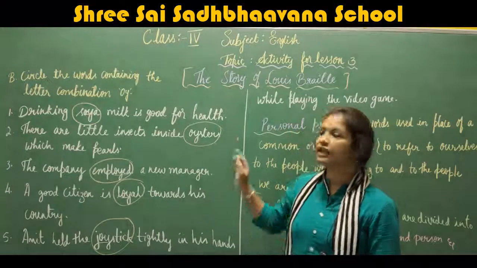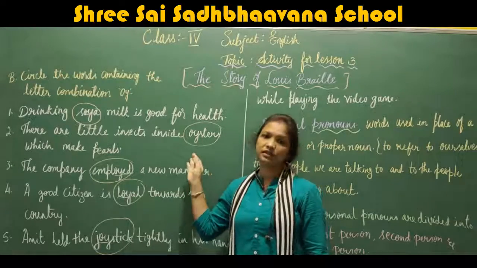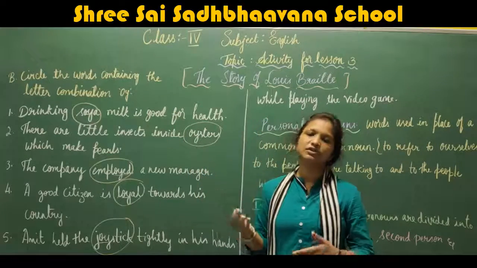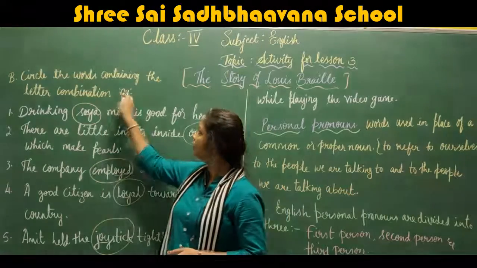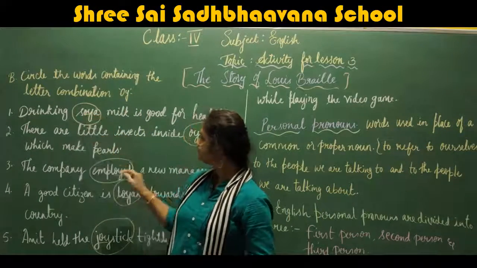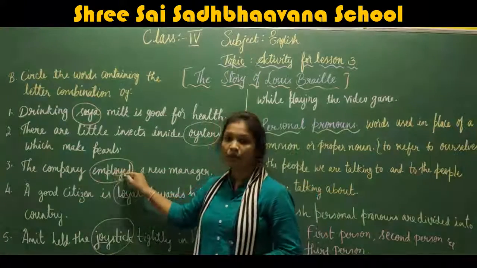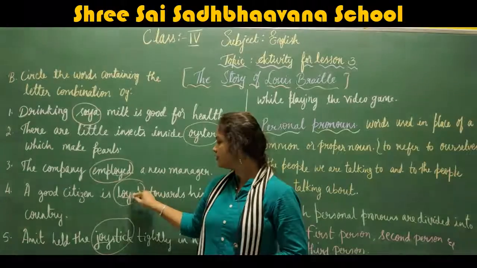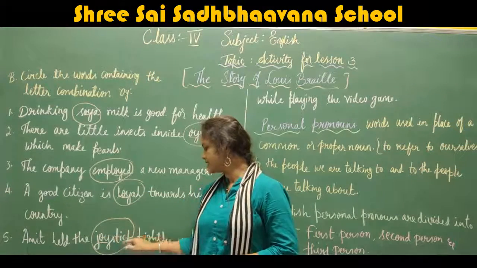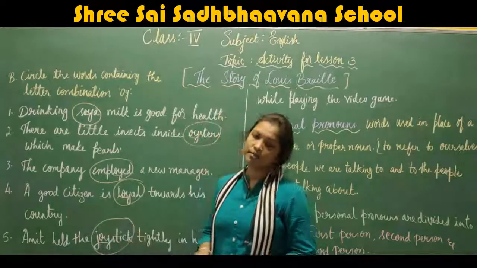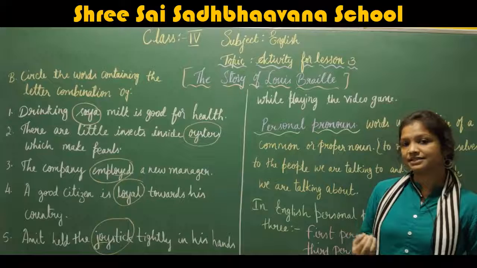Okay, understood? This is how to mark the letter combination in the given word. Not only OY, if you are given other words also, you should be able to identify them. So here, OY combination: soya, OY. Next, OY, oysters. Here, OY, employed. Now, L-O-Y-A-L, OY, loyal. The next, J-O-Y-S-T-I-C-K, joystick, OY combination. Did you understand, children? Again, we'll move on to the next section.